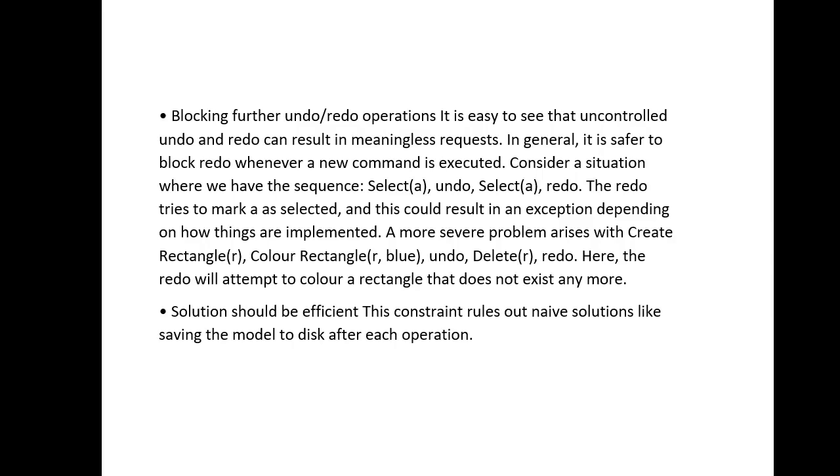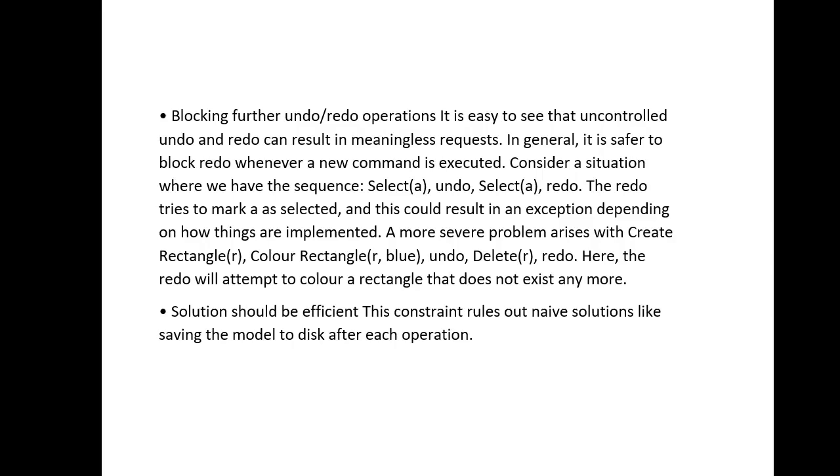Next is blocking further undo or redo operations. Uncontrolled undo and redo can result in meaningless requests. In general, it is safer to block redo whenever a new command is executed. Consider a situation where we have the sequence: select A, then undo, then again select A, then redo. Here the redo tries to mark A as selected, and this could result in an exception depending on how things are implemented.